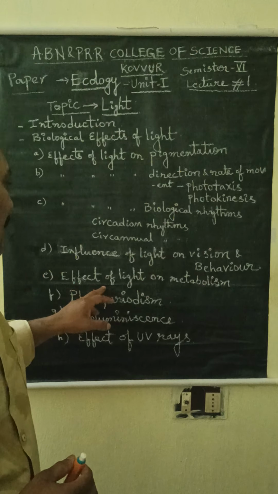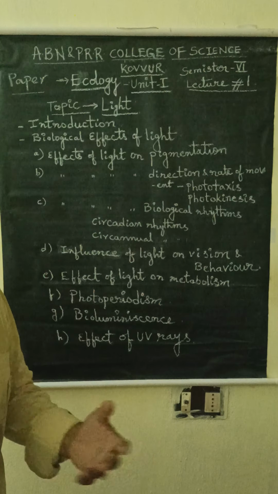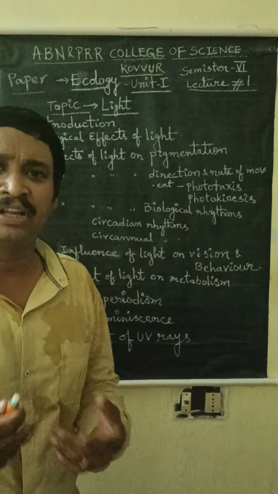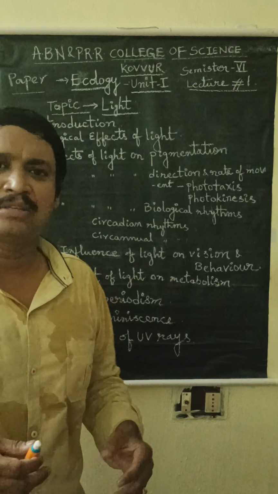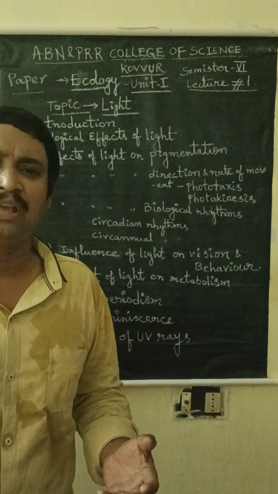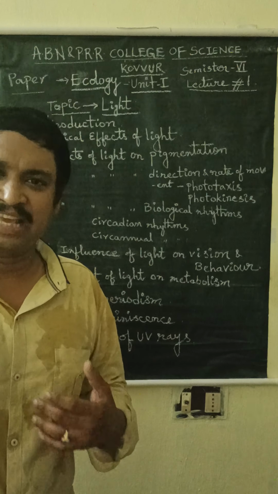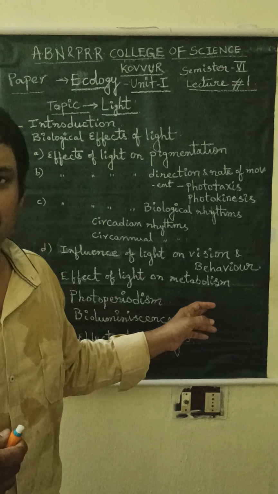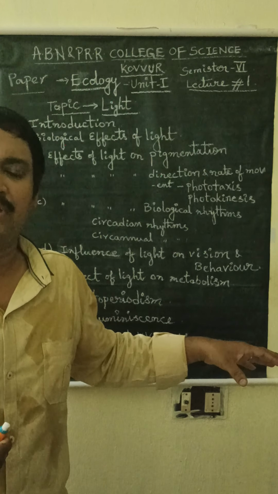Next one is effect of light on metabolism. See, metabolism means the different chemical activities which are done in the body of living organisms. That is called metabolism. Metabolism means respiration, digestion, excretion, whatever chemical activities take place in the bodies of living organisms. See, light influences the metabolism.